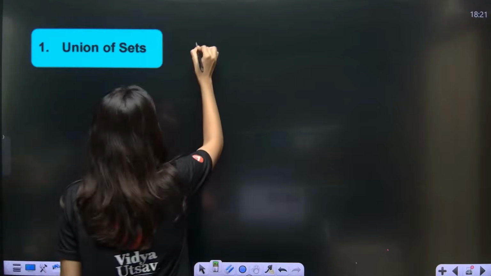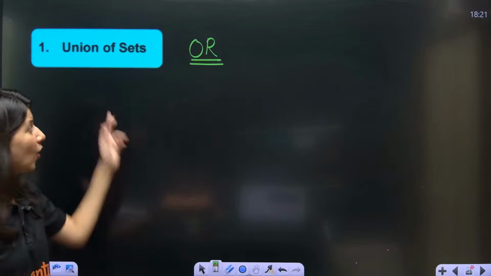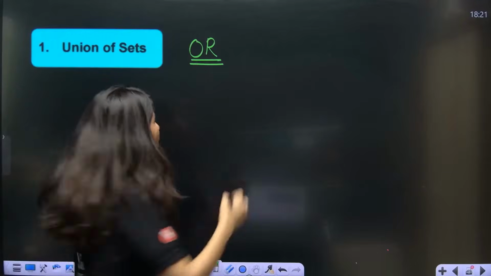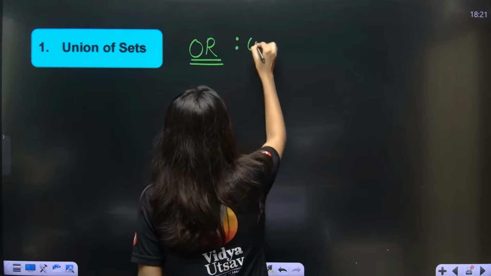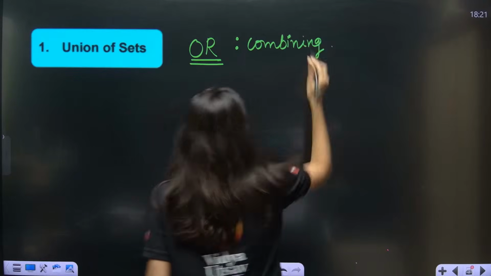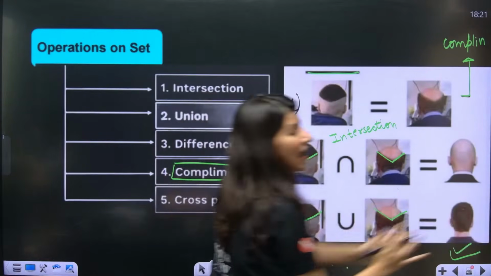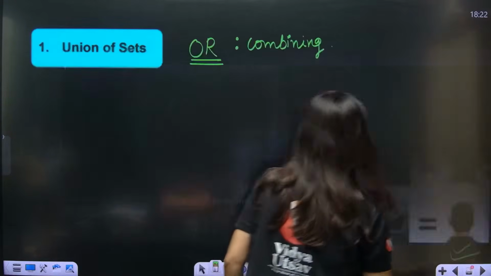Union of sets is also known as OR. Or you can just write it as combining. You just have to combine, just like we did, combining both the effects.